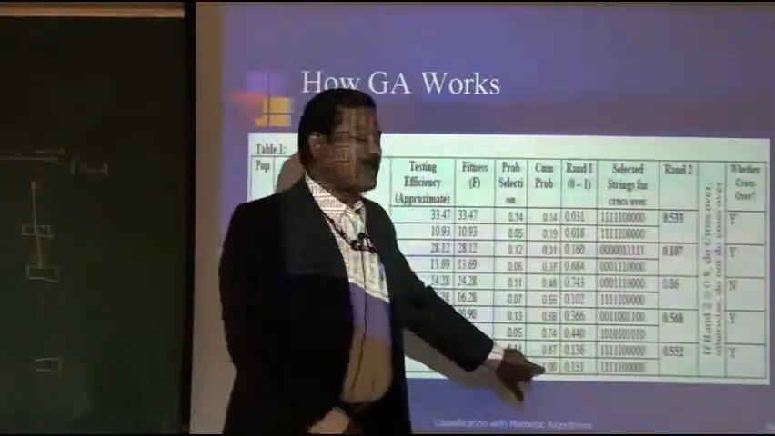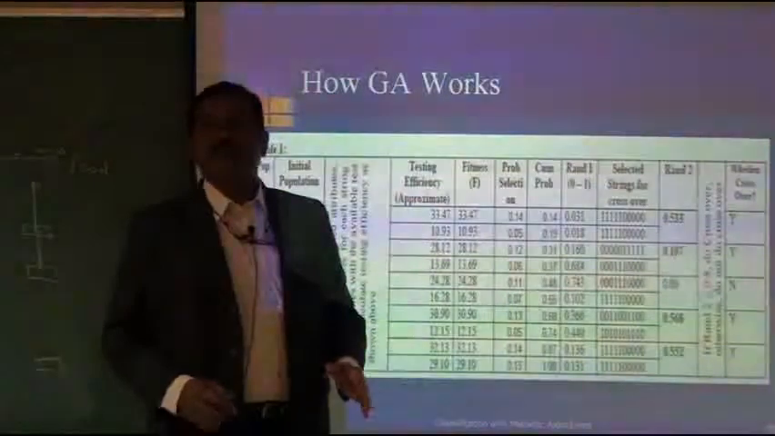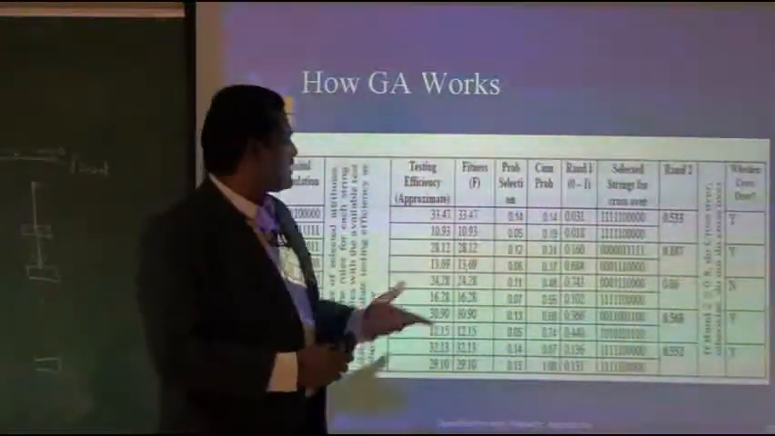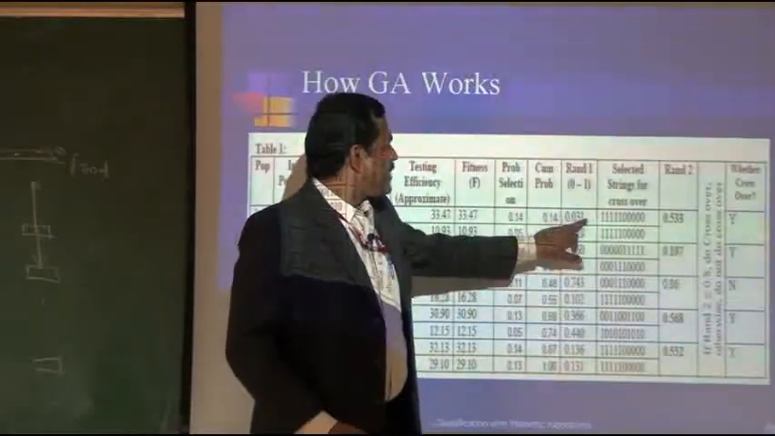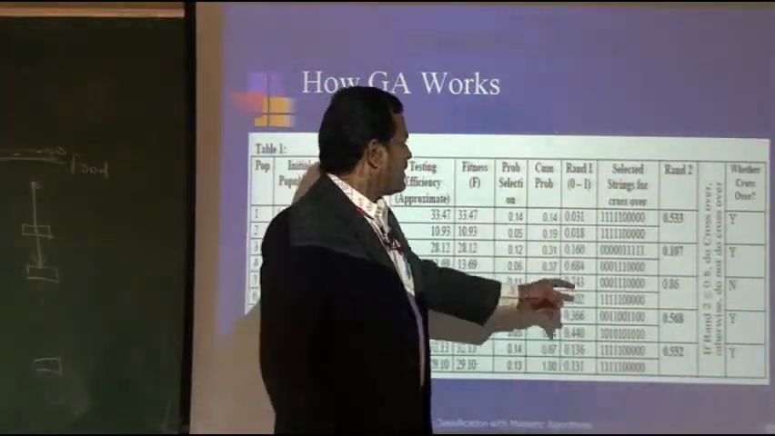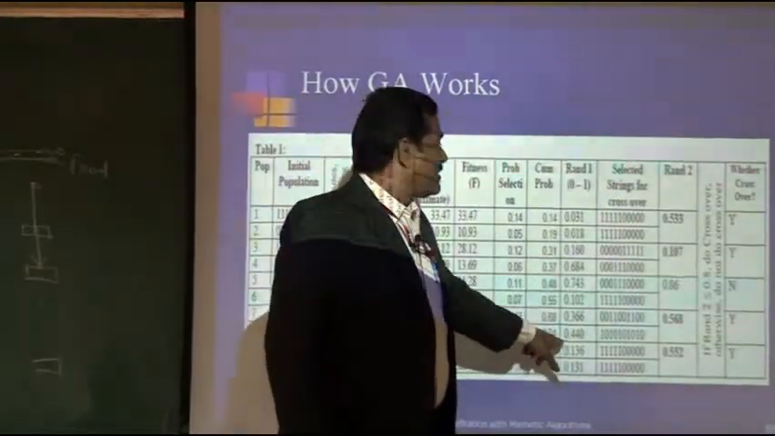So the entire wheel is now constructed. Now we will generate a random number between 0 and 1. There is a function, rand: if you just simulate, a random number will be generated, any random number. For example 0.031, 0.01, computer-generated random numbers. Now the strings are selected for crossover based on the random number.